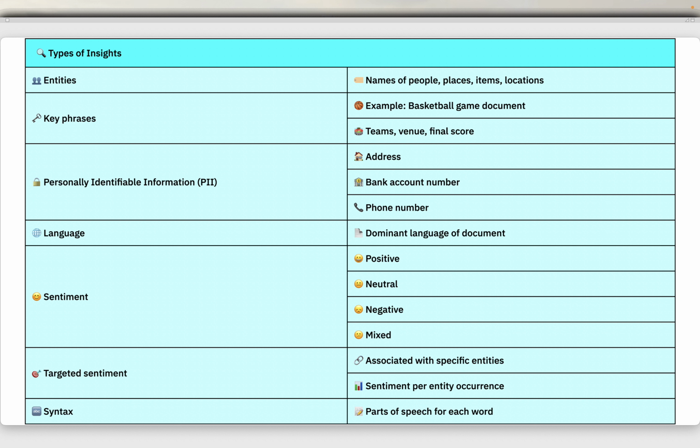The language, the dominant language present in a document. Sentiment, the dominant sentiment of a document, which can be positive, neutral, negative or mixed. Targeted sentiment, the sentiments associated with the specific entities in a document. The sentiment for each entity occurrence can be positive, negative, neutral or mixed. The syntax, the parts of speech for each word in the document.